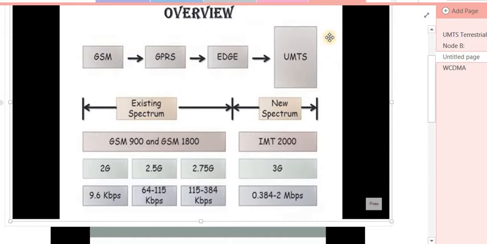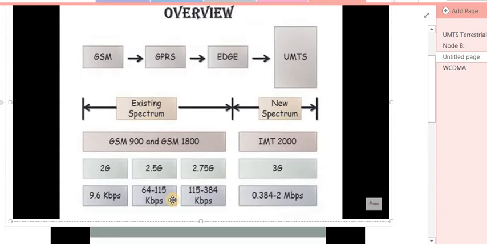When GPRS was introduced in GSM, it is called 2.5G, means it is the advanced version of 2G. The data rate supported is 64 to 115 kbps.